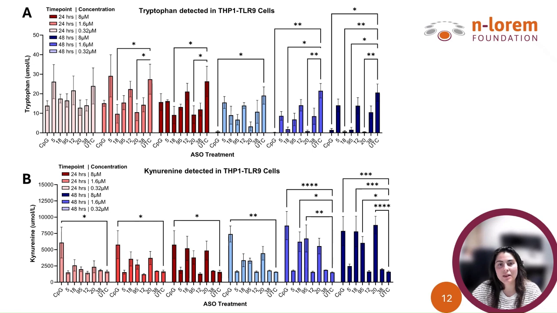In the THP1 TLR9 cells, we observed a significant increase in kynurenine coupled with a significant decrease in tryptophan after treatment with the ASOs CpG, 95, 20, and 18. Across all PS-ASOs tested, peak IDO1 activity occurred at 48 hours, and the activity scaled with dose, consistent with the dose-dependent induction of tryptophan oxidation. To further explore how this metabolic response feeds back into the immune pathway, we next asked whether silencing the tryptophan oxidation enzyme, IDO1, would alter the magnitude of TLR9 activation itself.